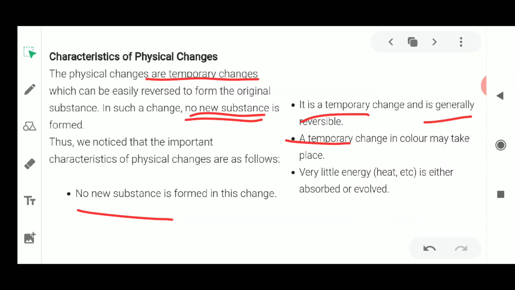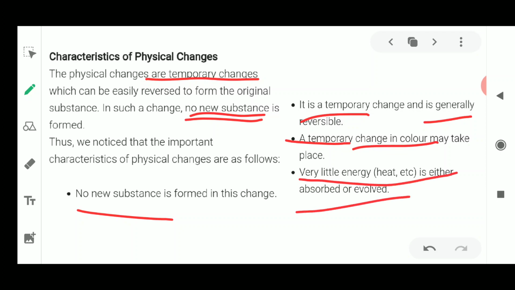And next is a temporary change. The color could change, the shape could change, but you could bring it back into its original form. Next, very little energy or heat is either evolved or absorbed.